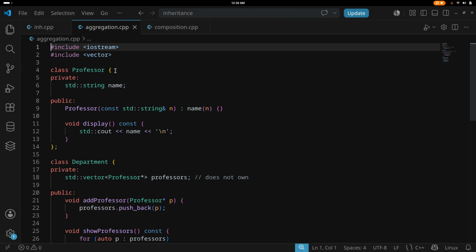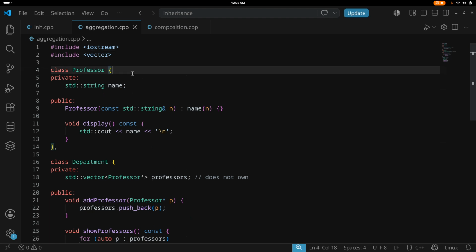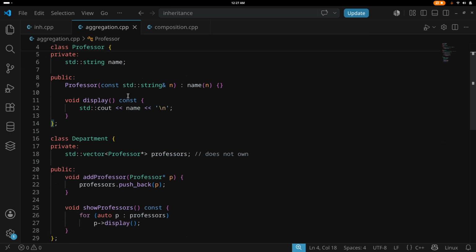The second jargon or concept is called aggregation. In aggregation, what you do is you have a class, and that class will hold a pointer to another class's object. So here you see department holds the professor pointer.